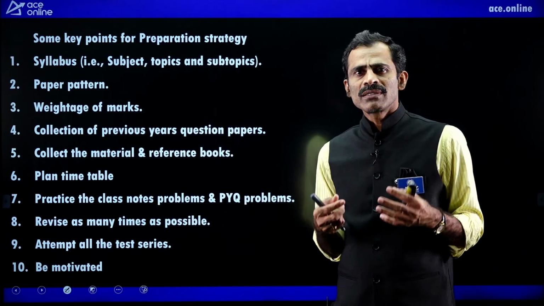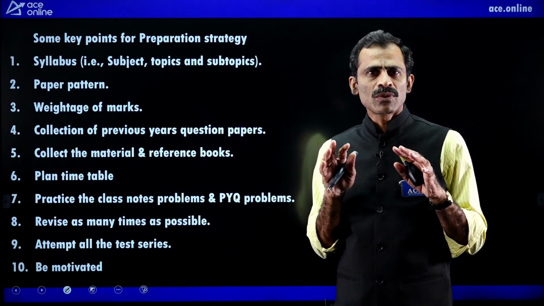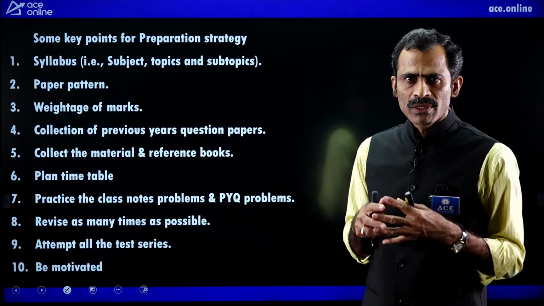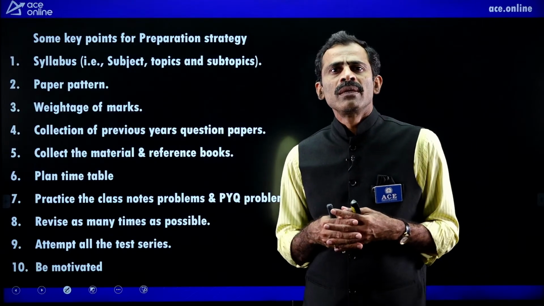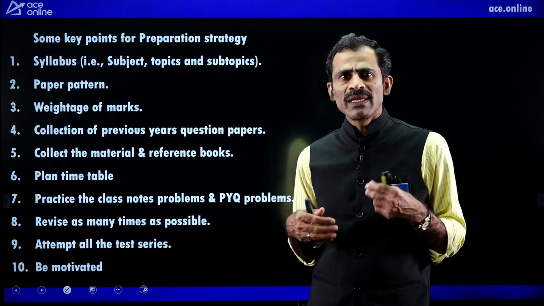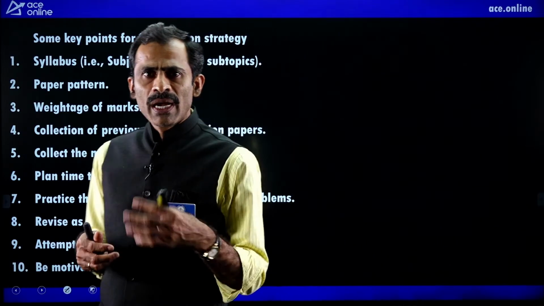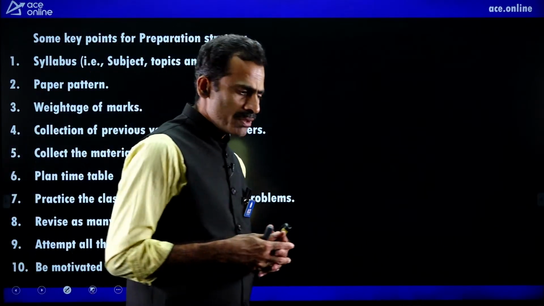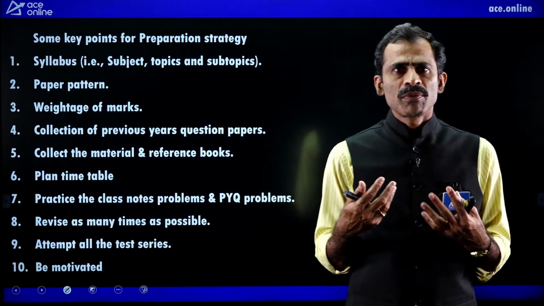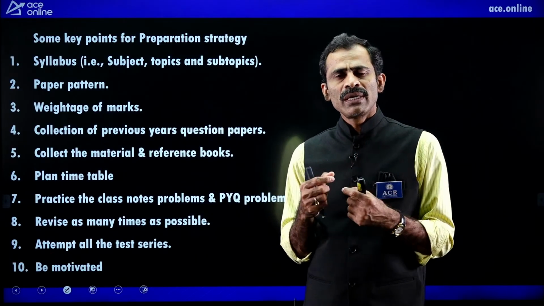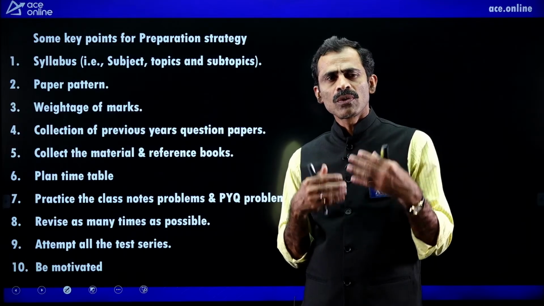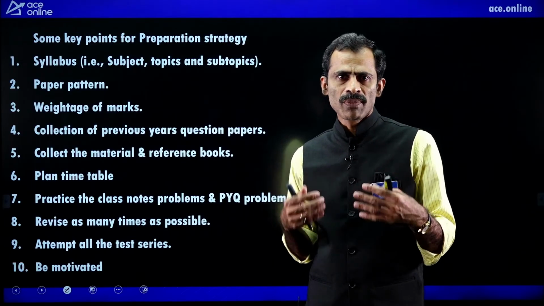Next, the third booklet is for previous year's question papers. We have collected question papers from almost all 7 branches: ECE, electrical, instrumentation, mechanical, civil, production, and CSE. From all these question papers, we have collected all the questions topic wise, and we have given all the questions topic wise and year wise.